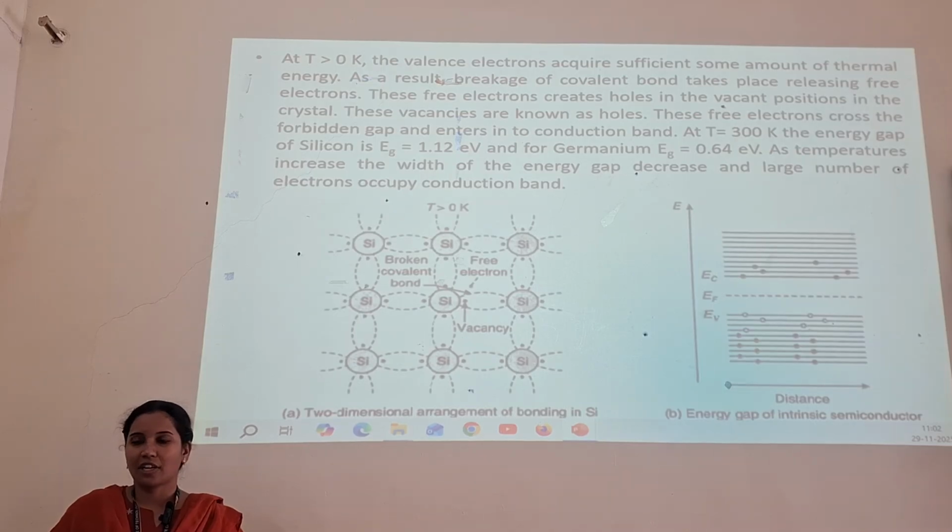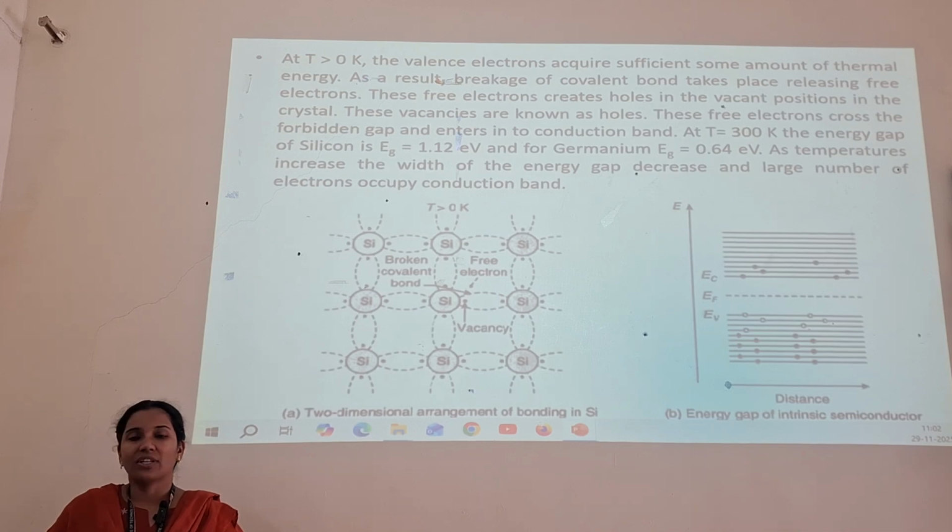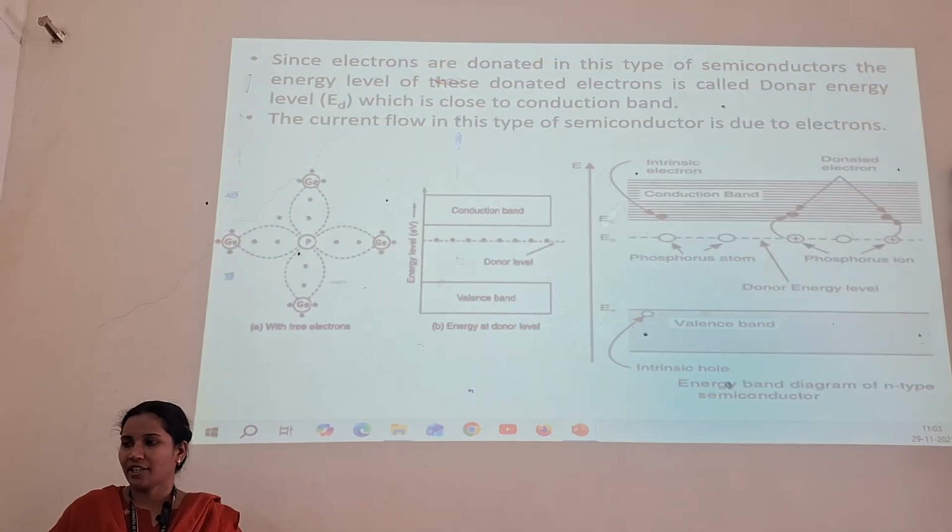These free electrons leave holes, vacant positions in the crystal. These vacancies are known as holes. At T equal to 300 Kelvin, the energy gap of silicon is 1.12 electron volt and for germanium it is 0.64 electron volt. As temperature increases, the width of the energy gap decreases and a large number of electrons occupy the conduction band.